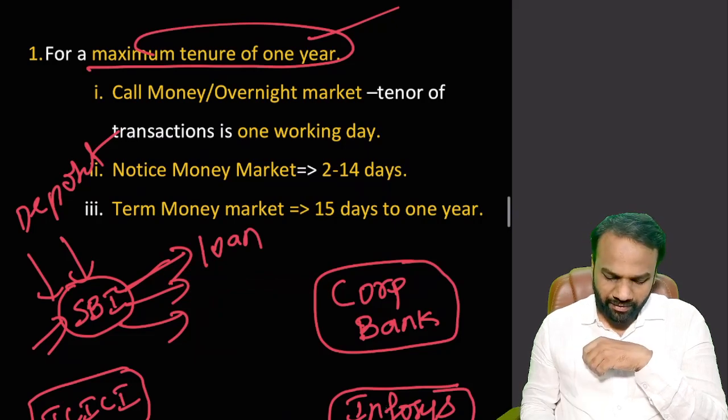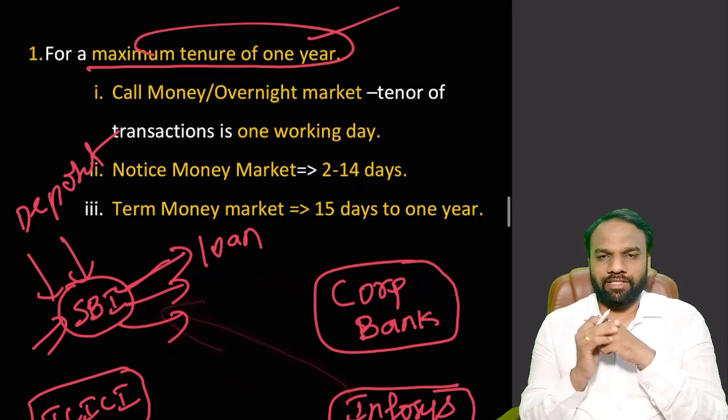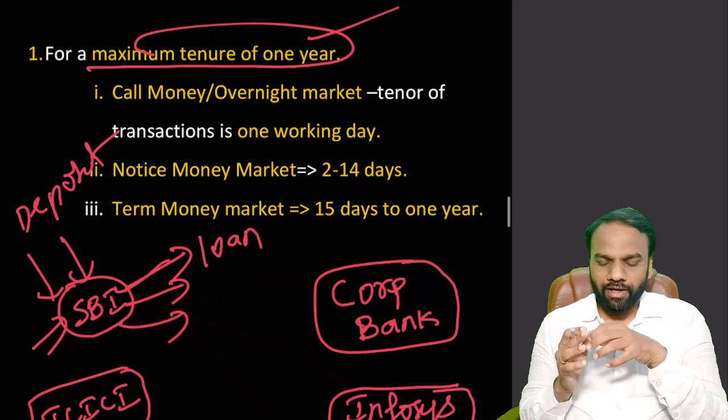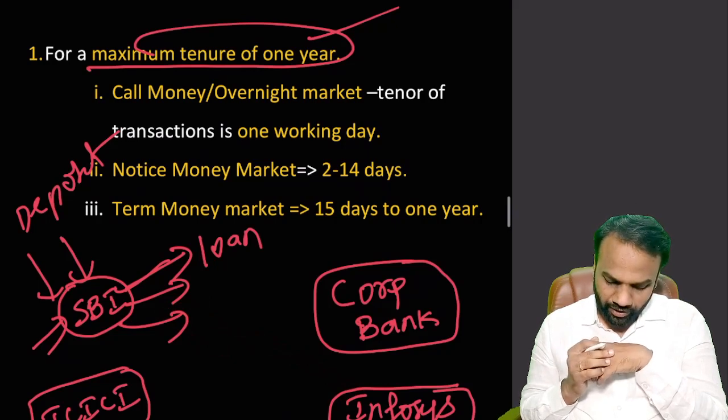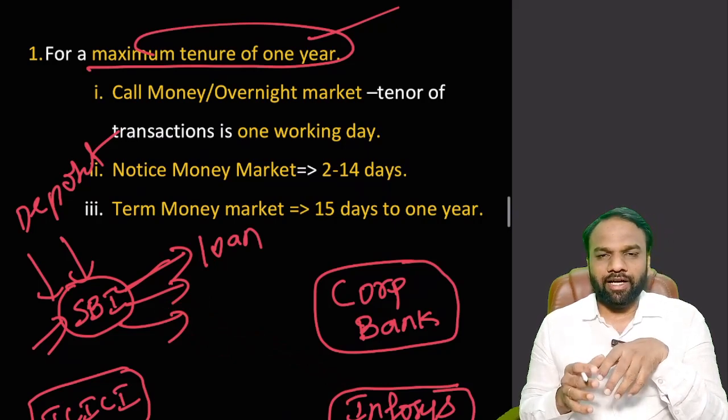Not necessarily. Here even ICICI Bank can give loan to SBI. LIC can give loan to SBI. Similarly, Infosys can give loan to what? SBI. Okay. Now today this is the scenario of SBI.